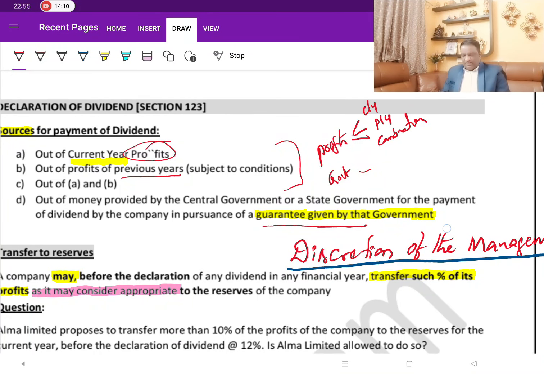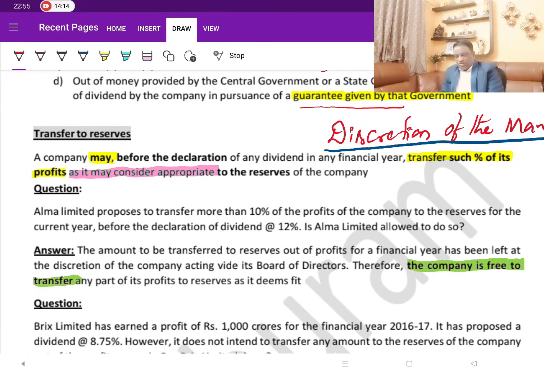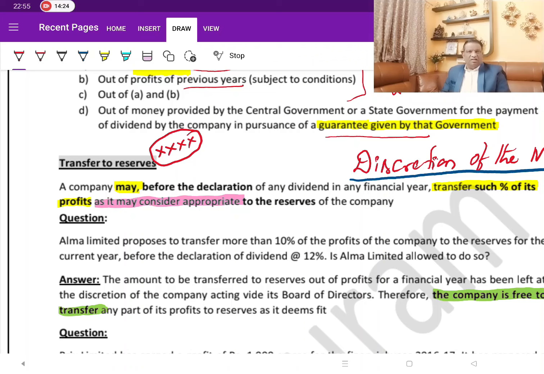These are the sources. Now, the most important point is on transfer to reserves. Kindly take 4 stars to it. In your exams, of late, after this 2013 Amendment Act, they have been asking a lot of questions on this transfer to reserves. Now, when you read it, it actually doesn't give you any feel. Why is it so important?